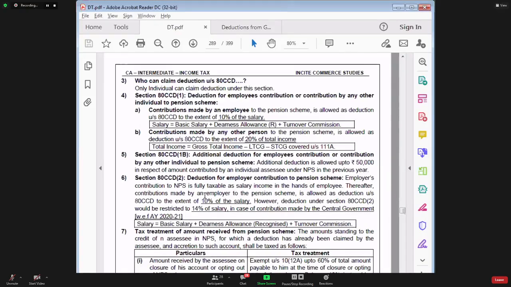So now central government is contributing 14%, and this entire 14%, whatever amount is contributed by the central government, should be taken to the employee's income from salary. And for that same amount, he can also claim deduction.